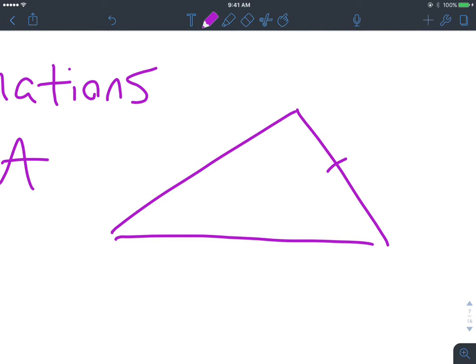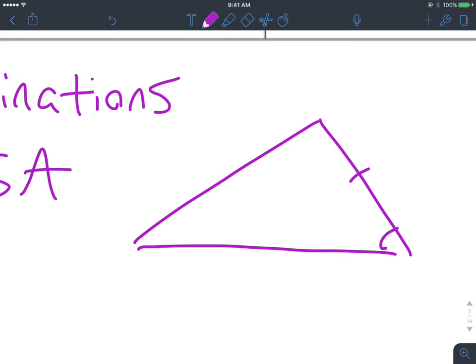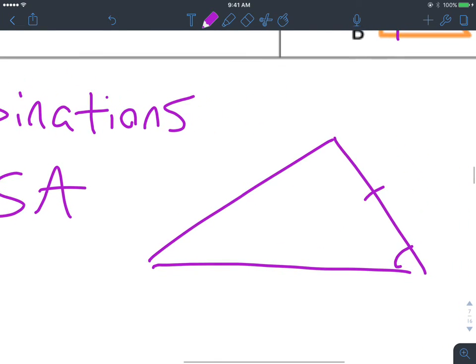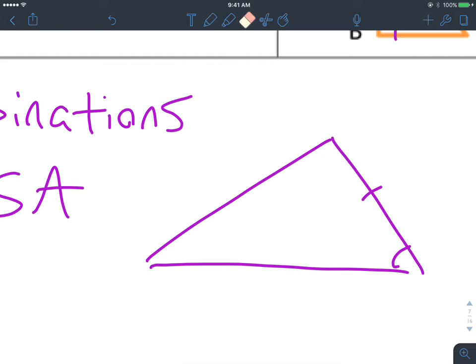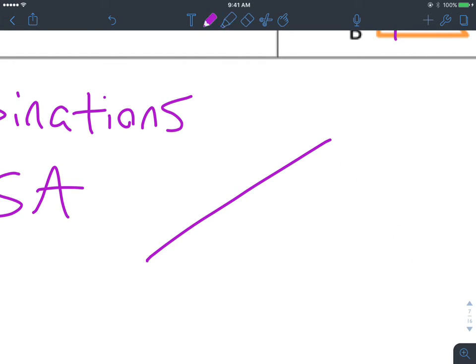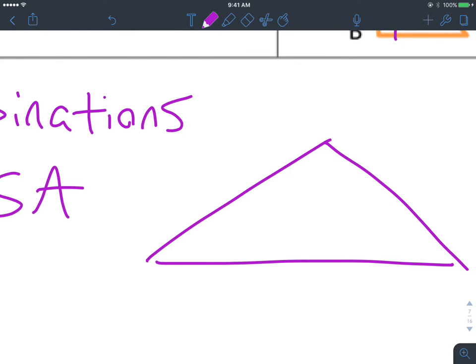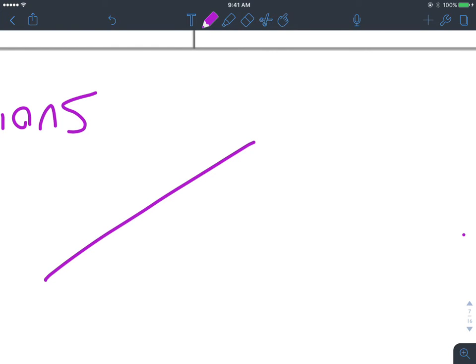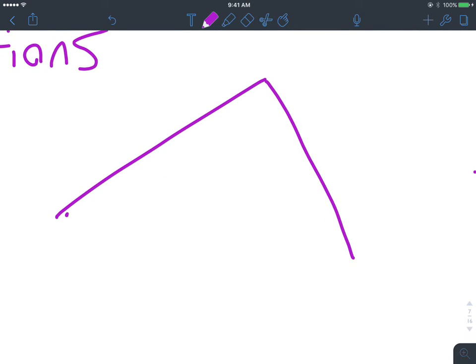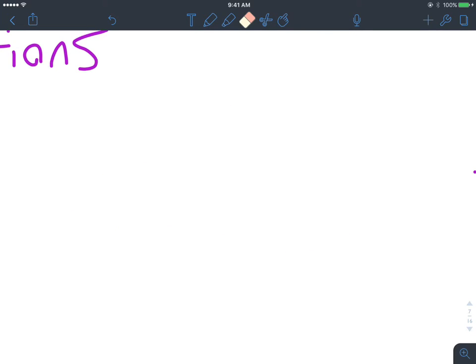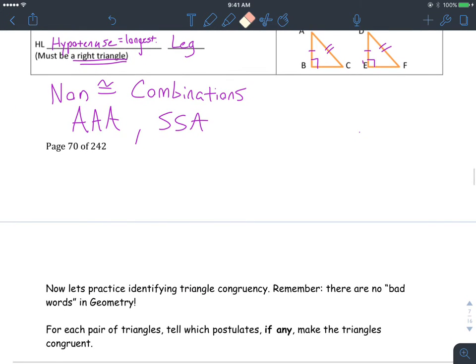You'll have kind of a bigger triangle like this, and then I need to make it more like this. Anyways, it's kind of hard to draw. I'll have to come back to that in a second and pull it up on the internet. But anyways, those are the non-congruent combinations.